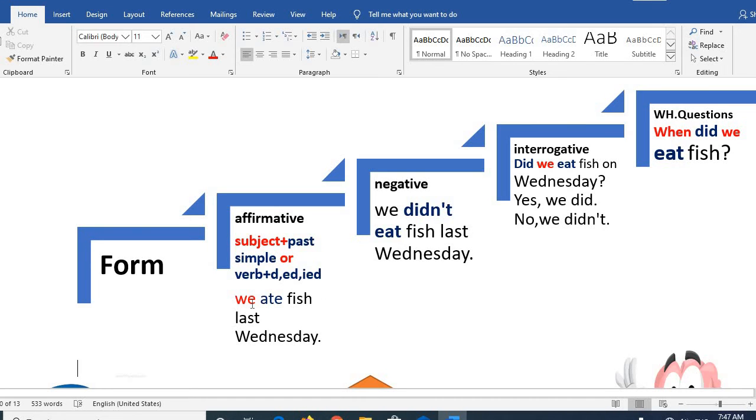When did we eat fish? We ate fish last Wednesday. We ate. When did we eat? We eat in the question. In the affirmative, we ate fish last Wednesday.